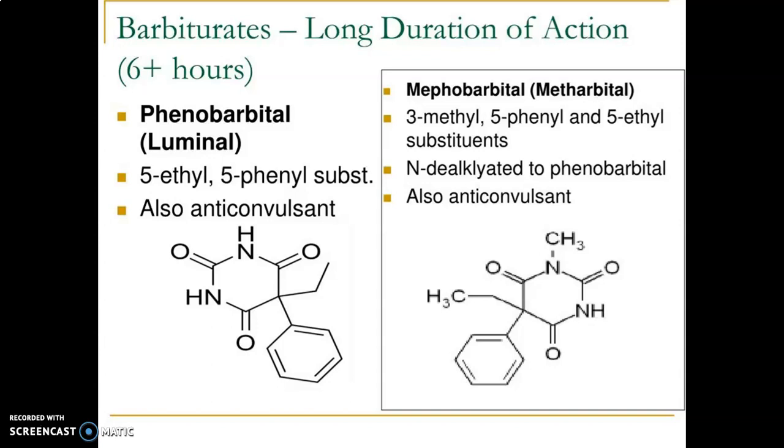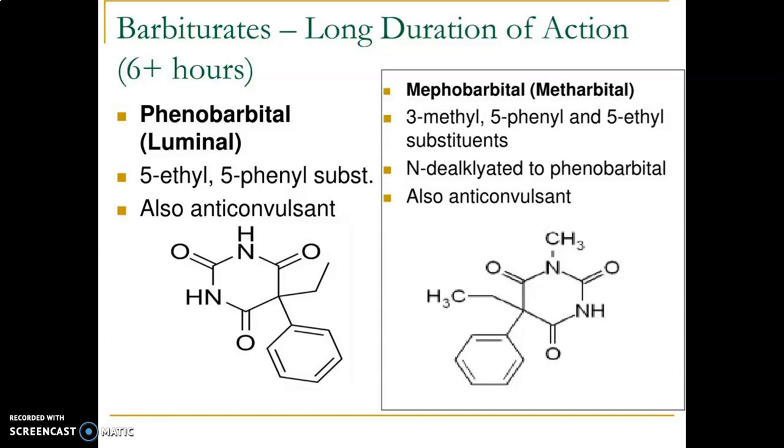Based on the classifications, the following are the examples of the barbiturates. First class, long duration of action, having the duration of action 6 hours or more. First example is phenobarbital. Here we can modify the barbiturates by substituting the fifth position by 5-ethyl and 5-phenyl. These compounds mostly act as an anticonvulsant.